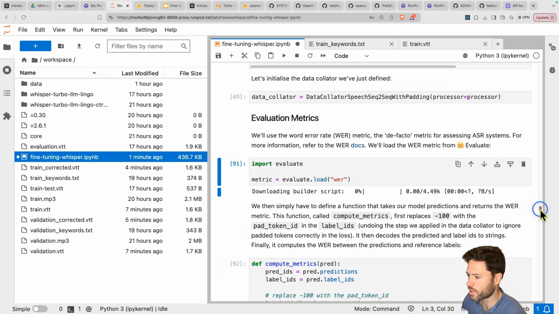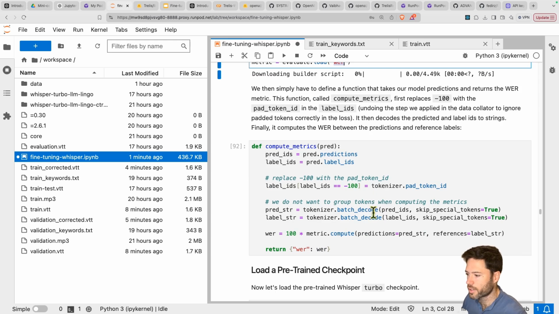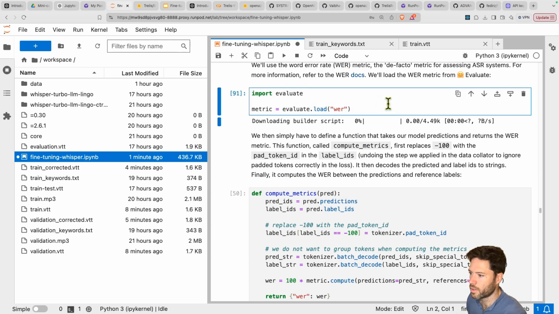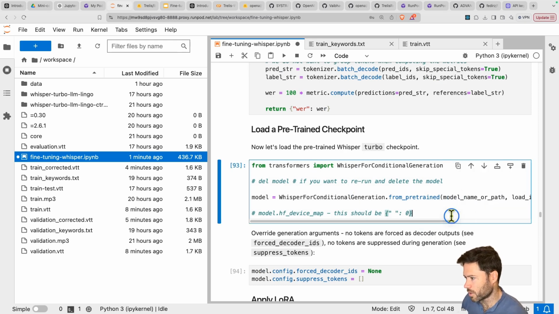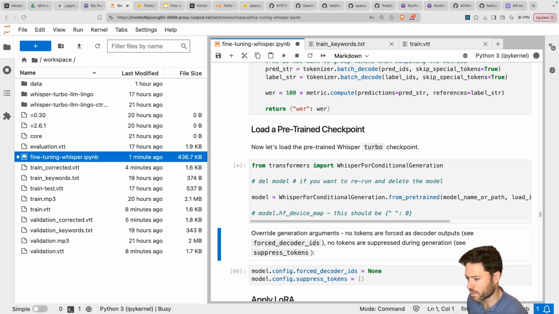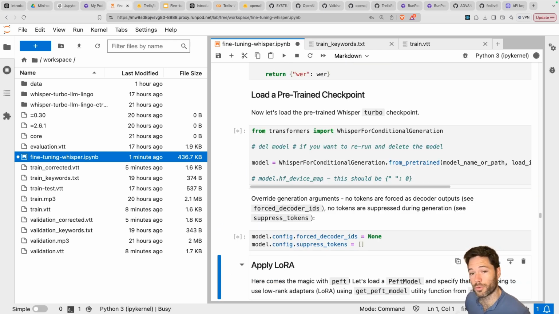So here we're going to set up what's called the word error rate. It will just measure the percentage of words in the transcription that are incorrect. And we're going to use that for computing metrics. So we're ready for computing metrics and we're going to load now the model. So we're just loading here the Whisper Turbo model, nothing too fancy there. And now we're going to apply LoRA.